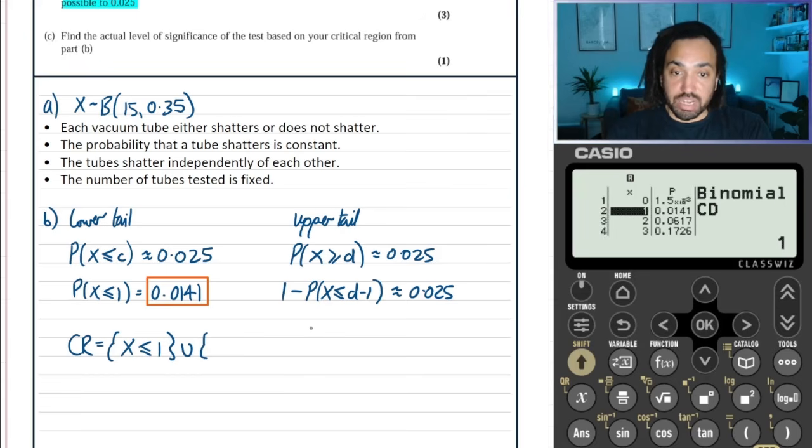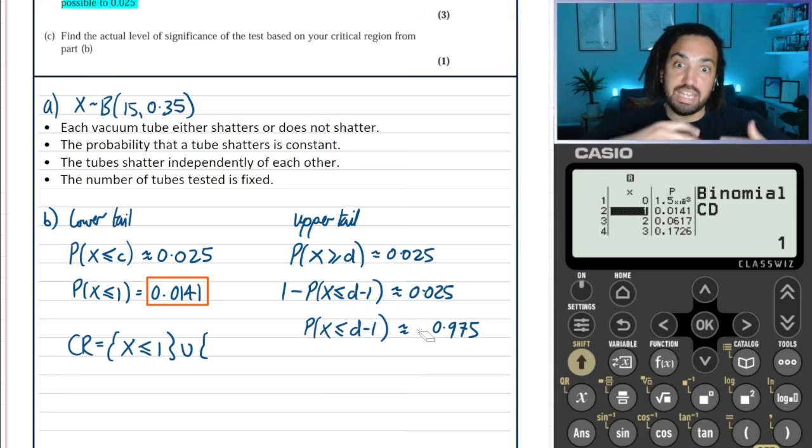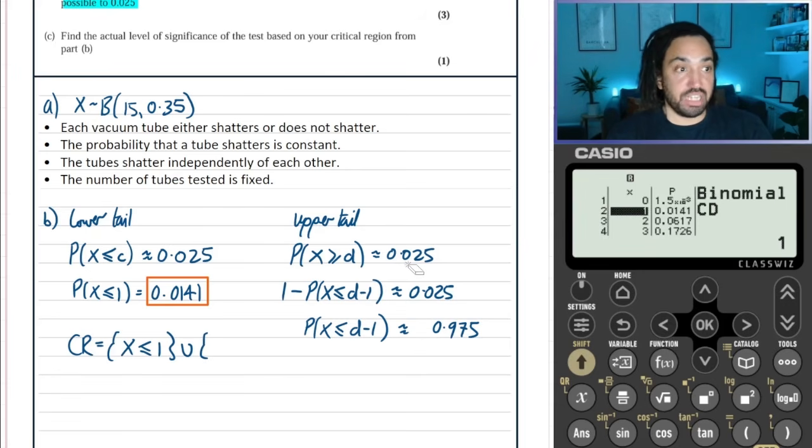Okay, so we can rearrange this by minusing 1 from both sides, which gives minus 0.975. And then after that, we can multiply through by the negative, which, if you are doing a less than 2.5% type critical region, would effectively flip the sign of the inequality. But because we're doing a closest to 0.025, it doesn't matter.